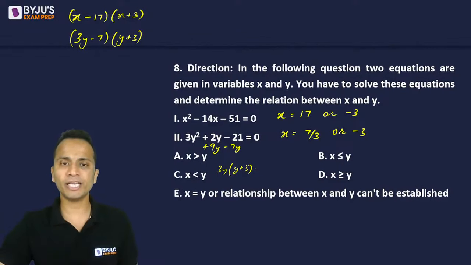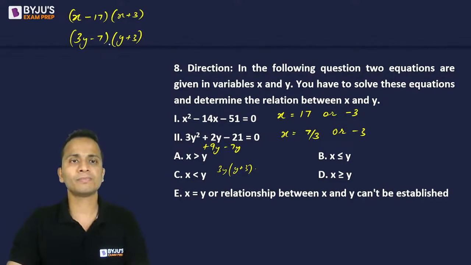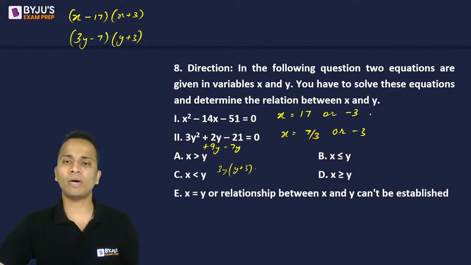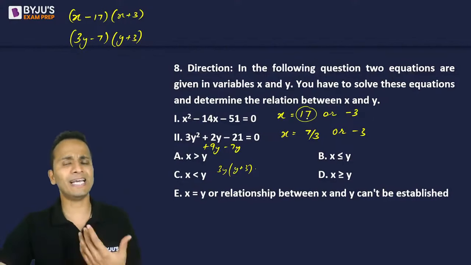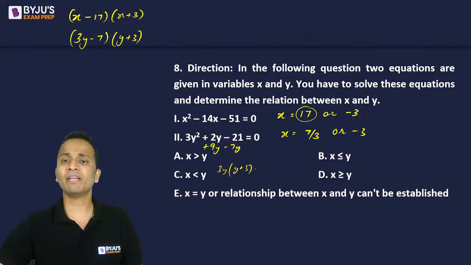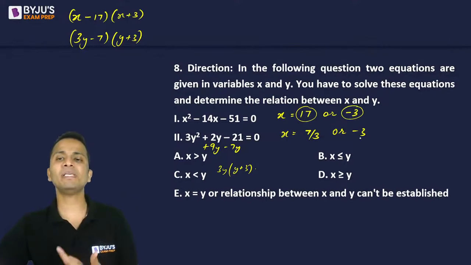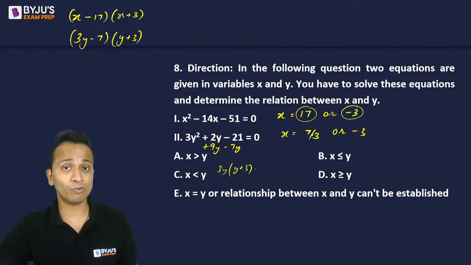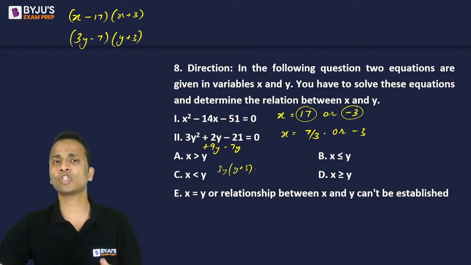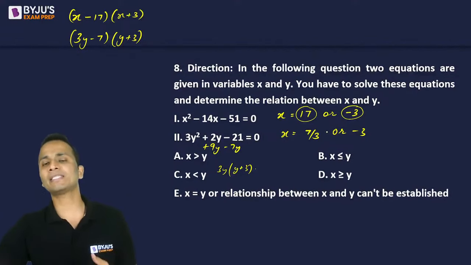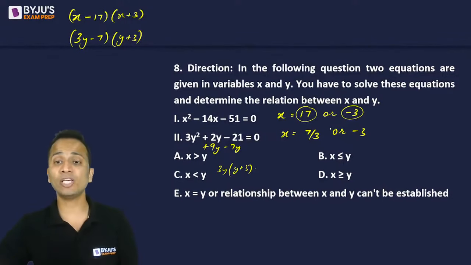Are these values correct? Yes or no? Yes, I believe these are correct. Okay. Now, if I want to compare x and y and find out which one will be greater: if x is 17, then x will definitely be greater. But if x is minus 3, then x can be equal to y or it can be less than y. Right? So I don't know which value of x will be taken, correspondingly which value of y will be taken. So x can be greater than y, x can be less than y, x can be equal to y.